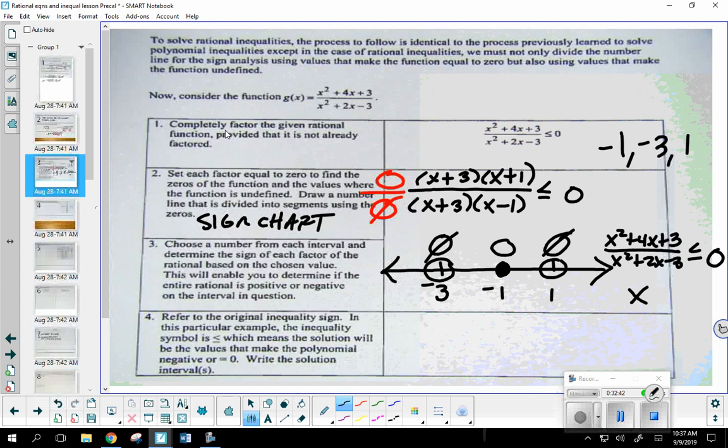That's exactly right. Even if the problem says it has equality, you can never include the values of x that make the denominator 0. Okay, what's the one thing you can never divide by? 0. So there's no way you can include those in your answer. You can't divide by 0, so the undefined values will never be included. They'll always have an open circle on them.